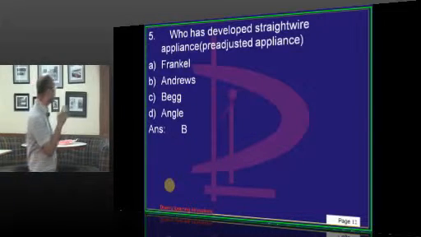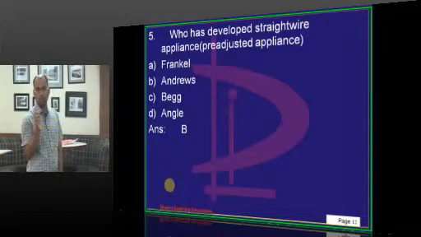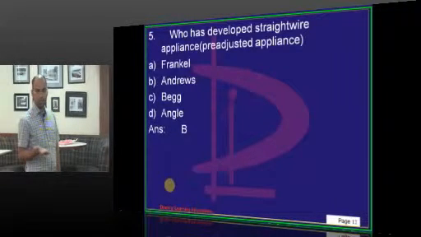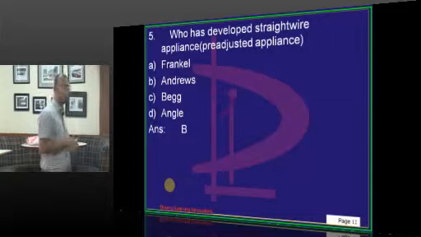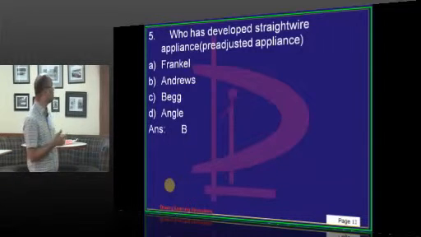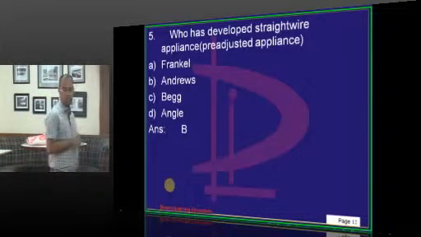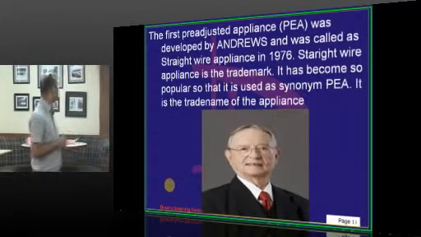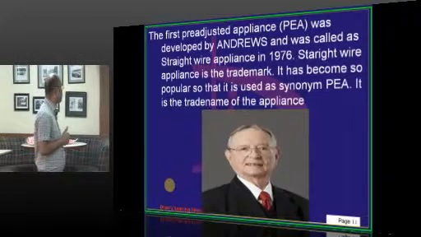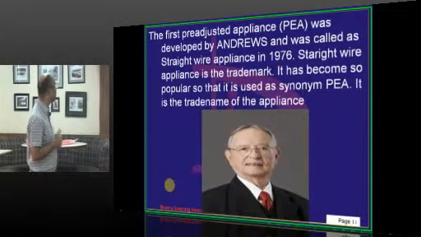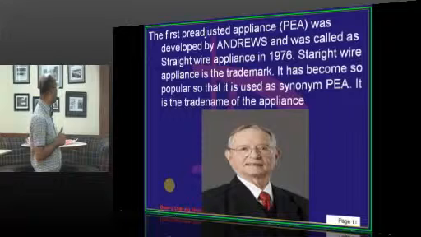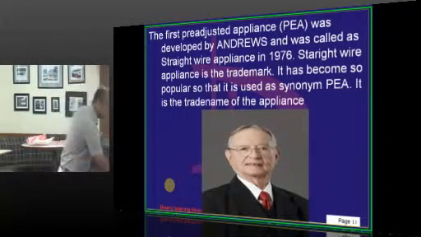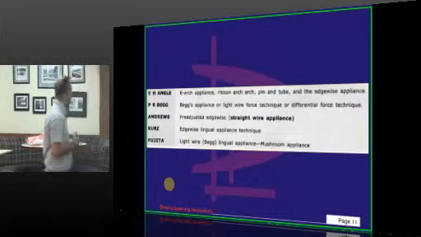All these 3 are incorporated into the bracket, depending upon which tooth or which bracket it is, either in the face of the bracket or in the base. So, you put a straight wire. That is called the pre-adjusted appliance, your straight wire appliance given by Andrews. It was the first PE appliance developed by Andrews, called the straight wire appliance in 1976, which is its trademark, and it has become synonymous with your PEA, what we use regularly. He is Andrews and Edward.